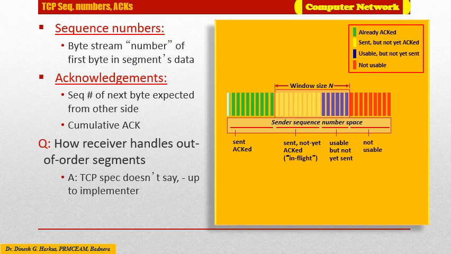As shown in the sender sequence number space, window size n is depicted, which will slide as packets are transmitted from sender to receiver. We know that this window slides forward as transmission goes on. At any instance of time, a maximum of n packets can be active, which is indicated by this window.